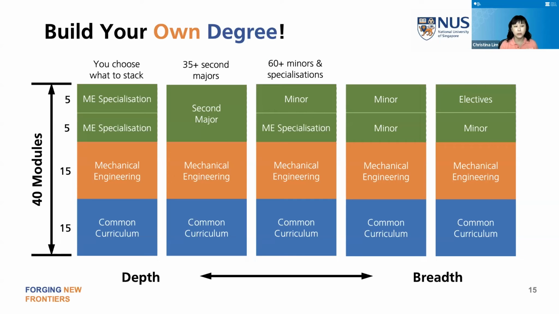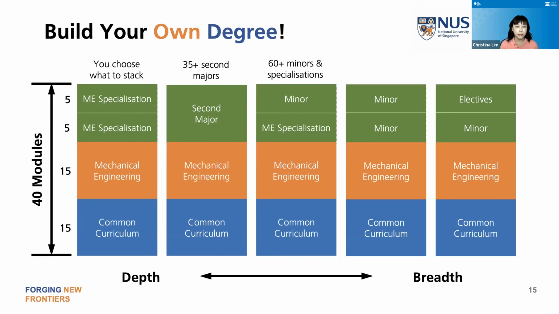For example, you can do 2 specializations within ME. You can do a second major. So if you're interested in FSAE and you're interested in Bumblebee, you can do a second major in innovation and design. You can also do a specialization and a minor, and you can do 2 minors, and you can do 1 minor, and then the rest free.